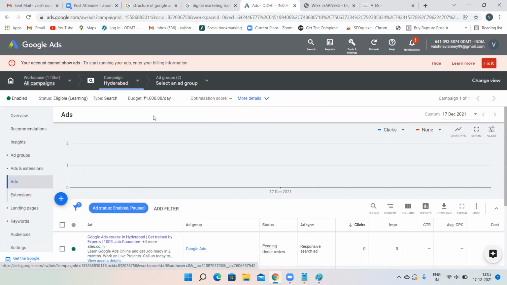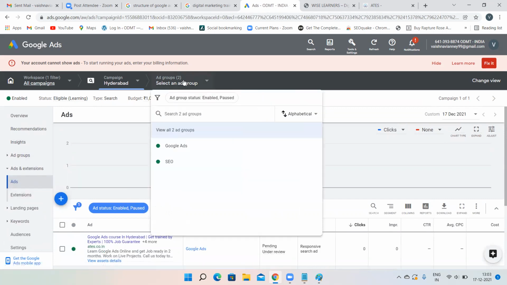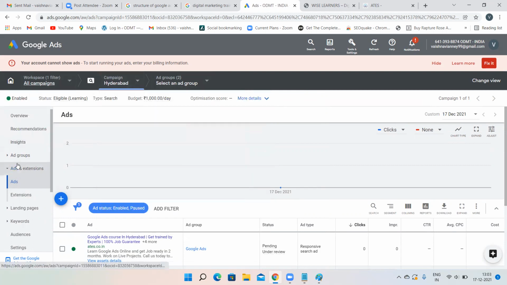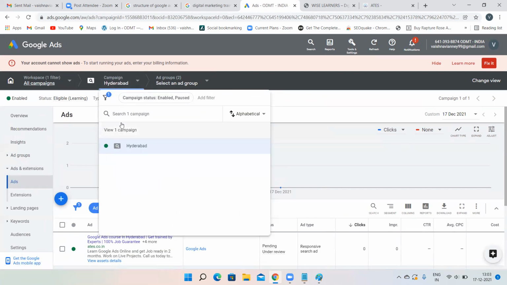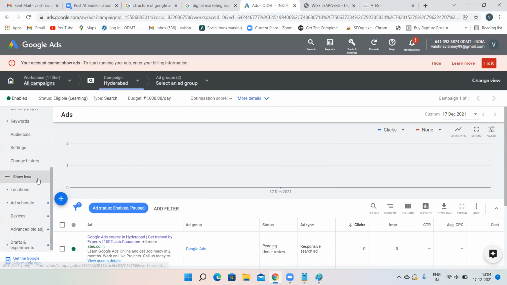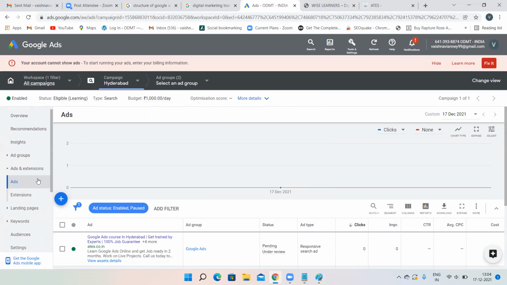Then if you want to see the ad group, click on ad group, and Google Ad SEO. These are the ad groups which we have created. What is the campaign we have created? We have created the Hyderabad campaign. Like this, you have to create the campaigns. So only for Hyderabad we have created as of now, but we have to create for Chennai also. We do not have time as of now, but we'll create it again when we are creating the advanced search campaign.